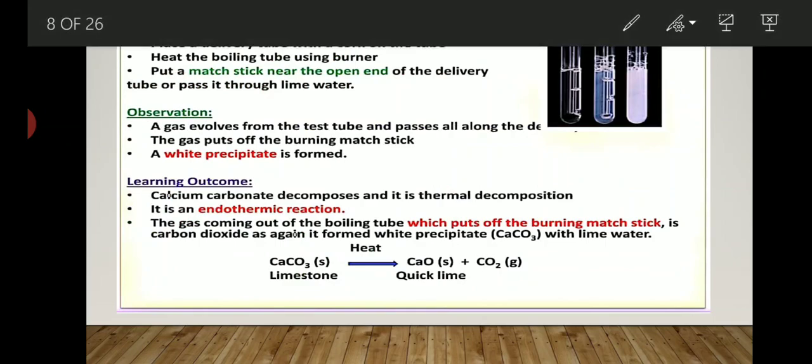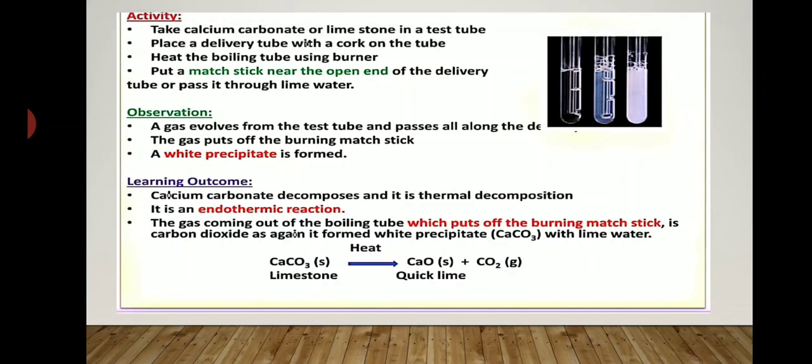After that you have to pass a delivery tube with a cork on the tube. You just take some limestone in a test tube, then pass a delivery tube in that test tube. A delivery tube is a kind of chemical apparatus by which we pass any type of gas into a beaker.